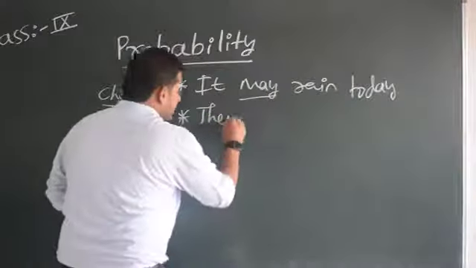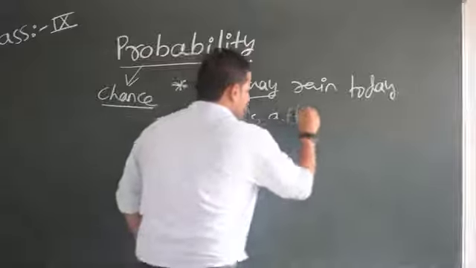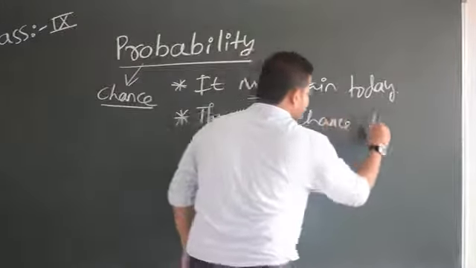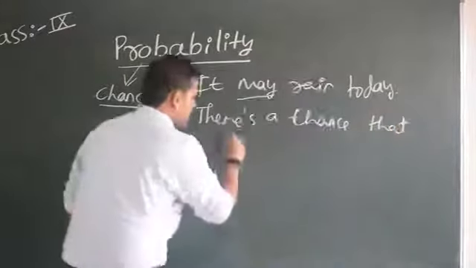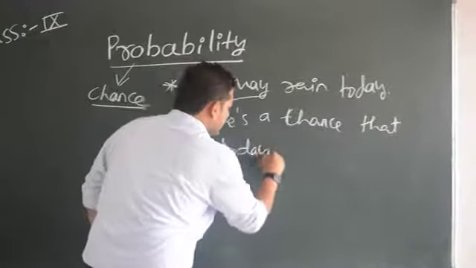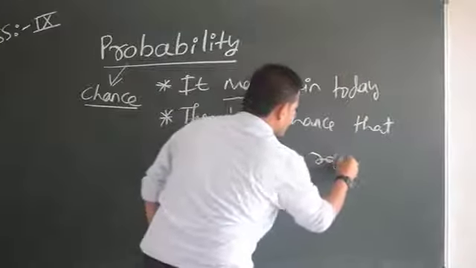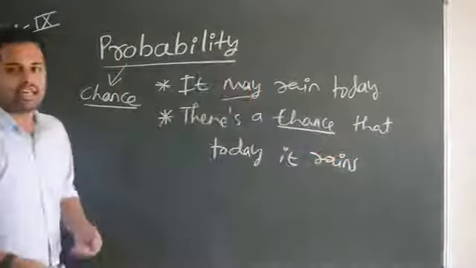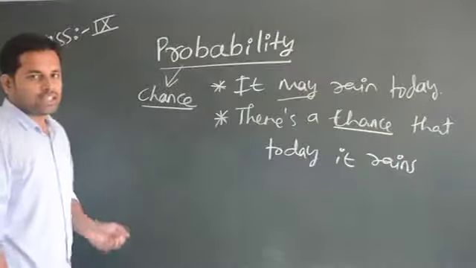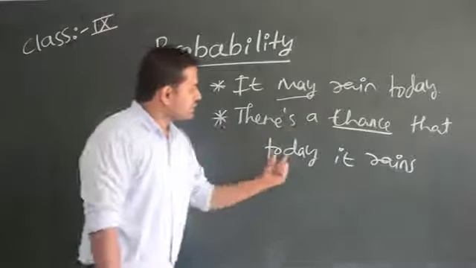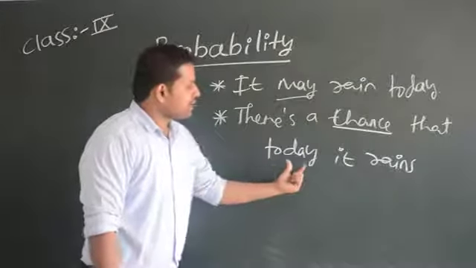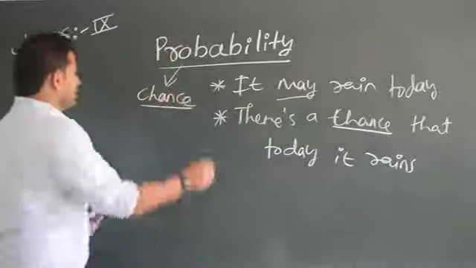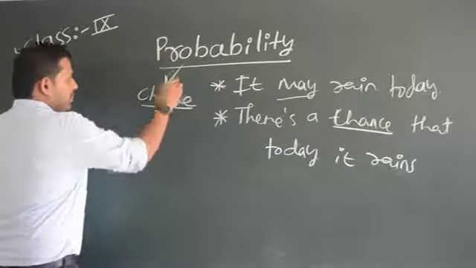There is a chance that today it rains. It is a chance. You understand the meaning of chance? It may or it may not. Are you understanding my point? There is a chance that today it rains. That means probability, the meaning of probability, is chance.